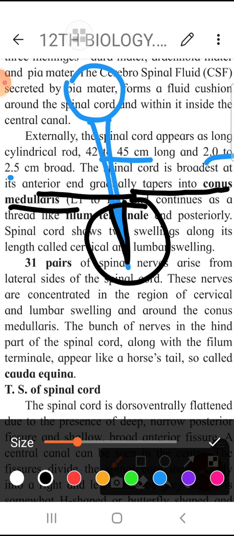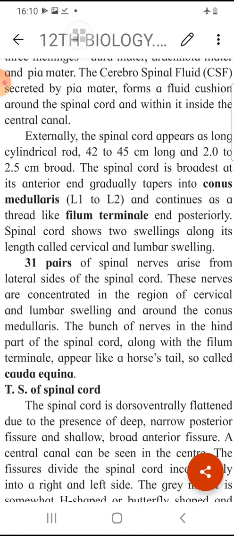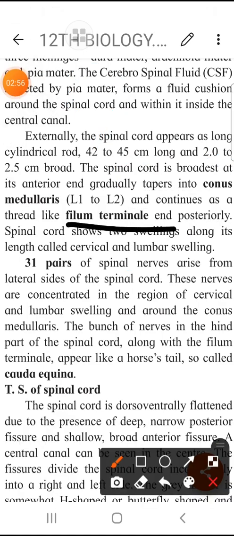You call it conus medullaris. In the previous lecture, I asked you to write this word, conus medullaris. This conus medullaris extends further into a thread-like structure, and that thread-like structure is called filum terminale.